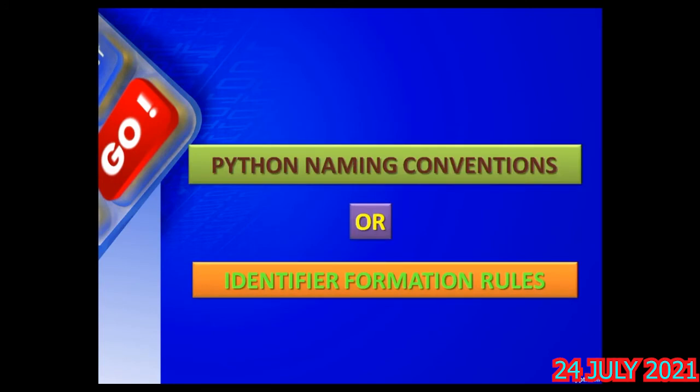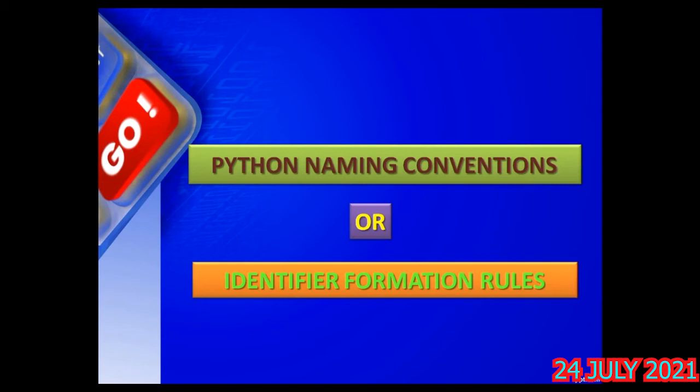Reserved words and keywords you have to spell properly as available in the Python programming language. Then it will identify, it knows the meaning, and it does the action accordingly. Whereas for an identifier, when you are naming it, you might have seen, sometimes when you are opening an account online and choosing a password, it gives a rule that at least one capital alphabet must be there. Then you can have a digits and alphabets combination, but at least one special character must be there. The same way, the rule is given, isn't it? Then only it will take it as a valid password.